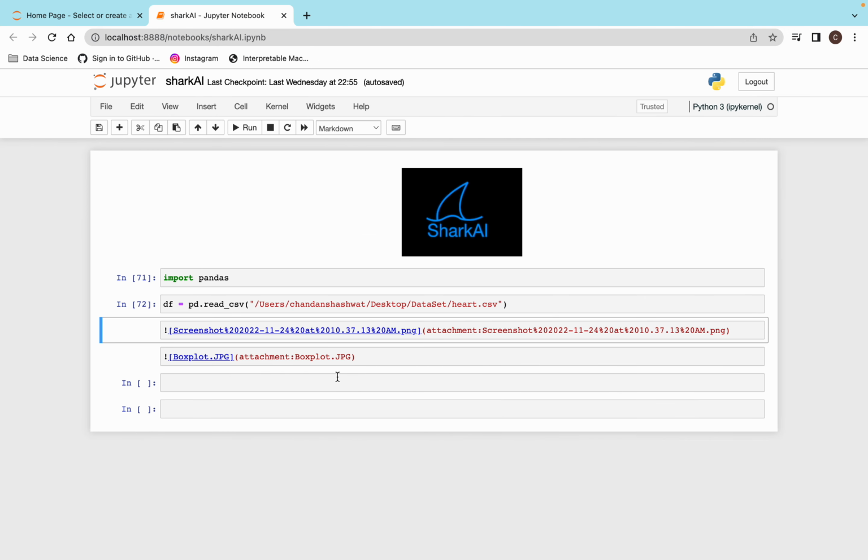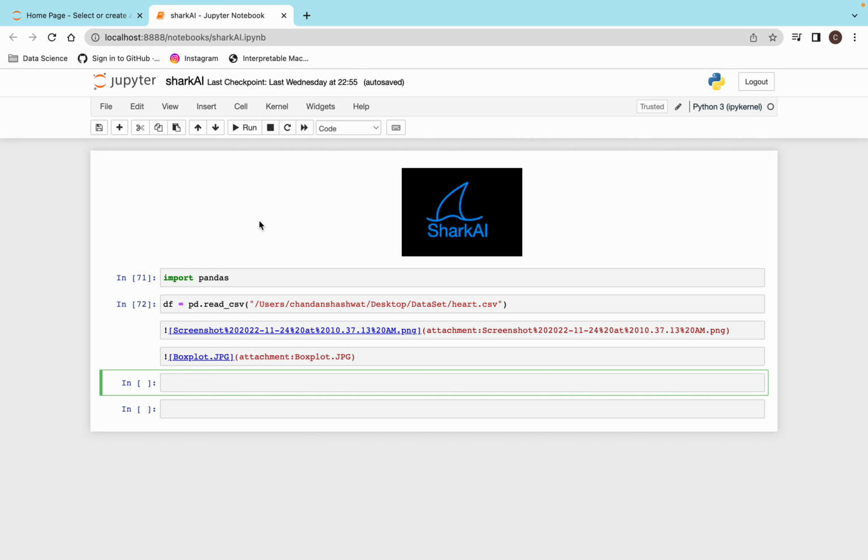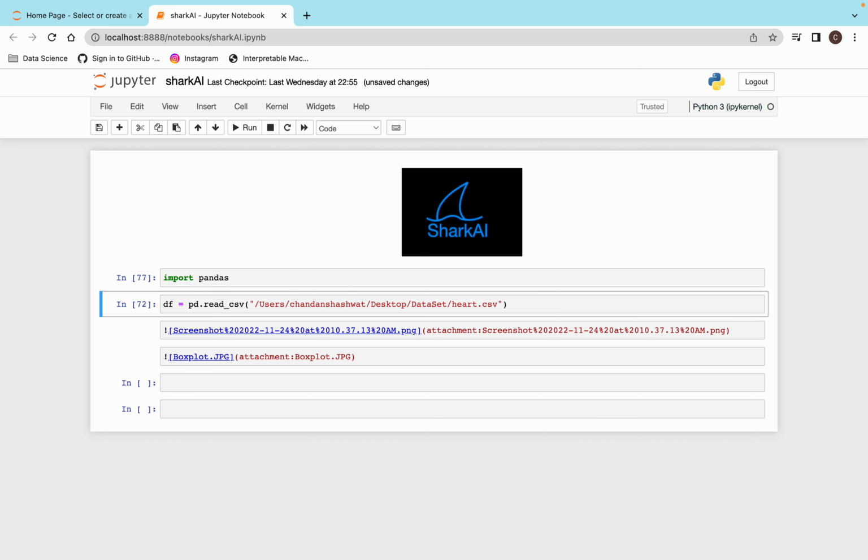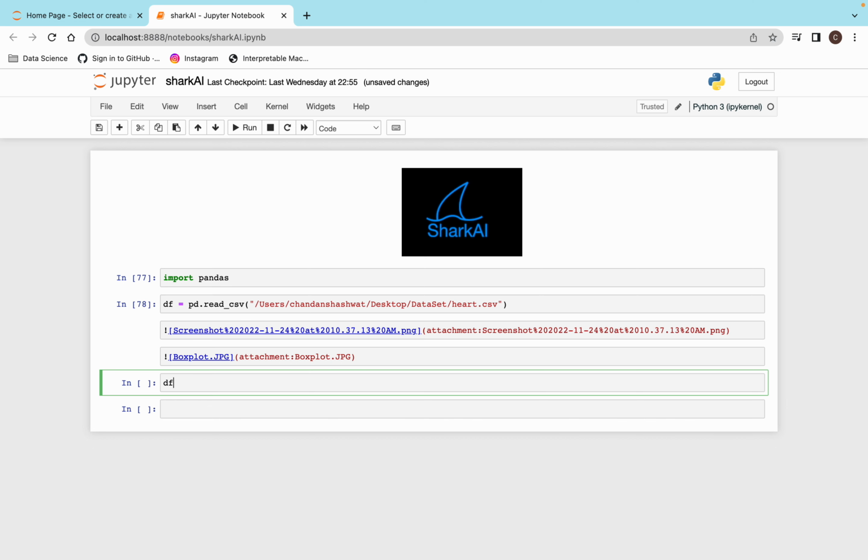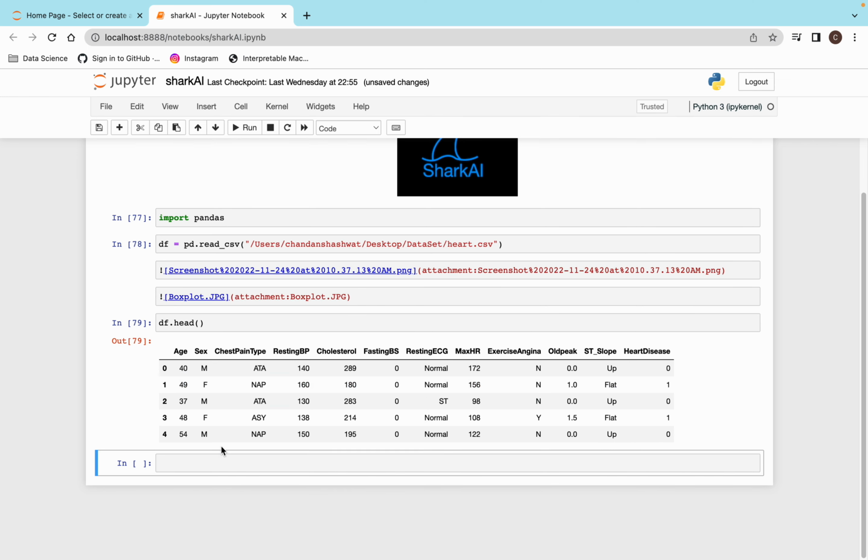I have already imported this, and I already have this data. So if I go df dot head, this is the same data set I am using, which I used in the pandas tutorial.